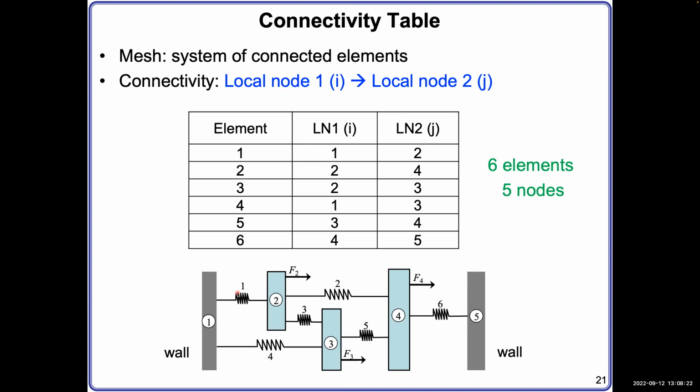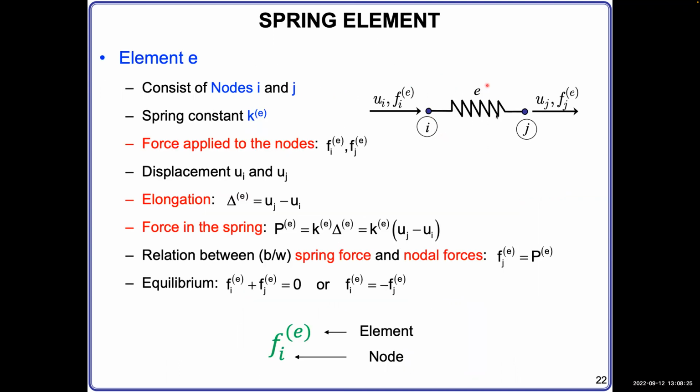In the last lecture, we already discussed how to understand the single spring, so here I just very briefly go over the key points. Firstly, here is one spring. We name it E to be generalizable. On the left-hand side and right-hand side, it has 2 rigid bodies connected to it, which we also call nodes, I enclosed with a circle on the left, and J enclosed with a circle on the right. And E, you see, doesn't have any circle around it. It means this is an element, right?